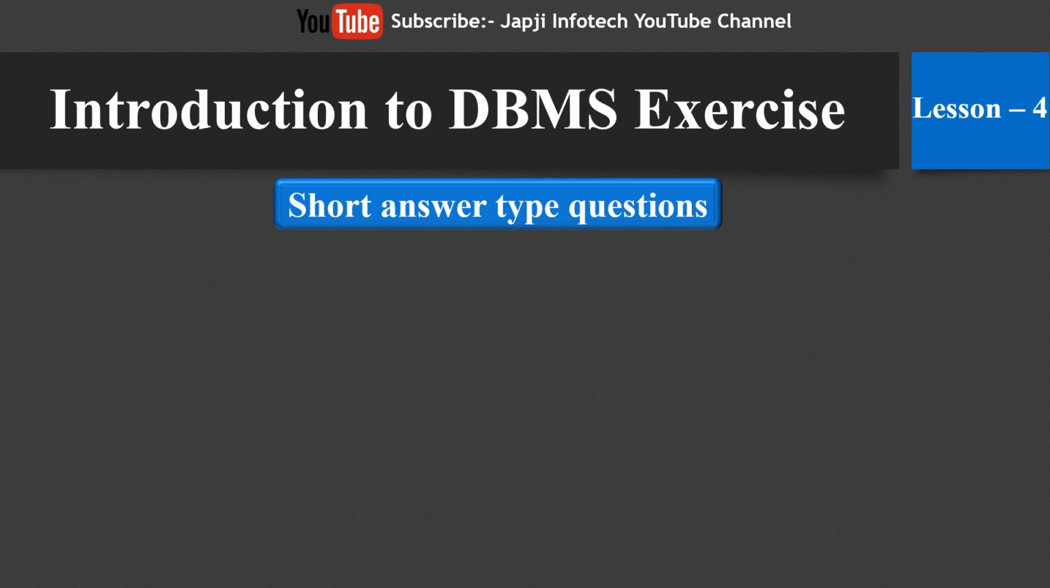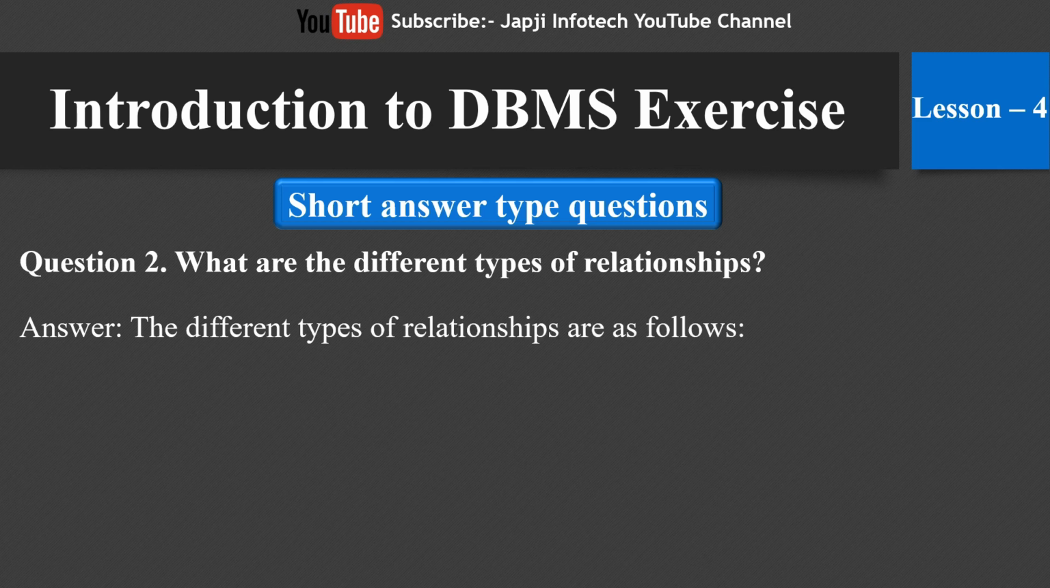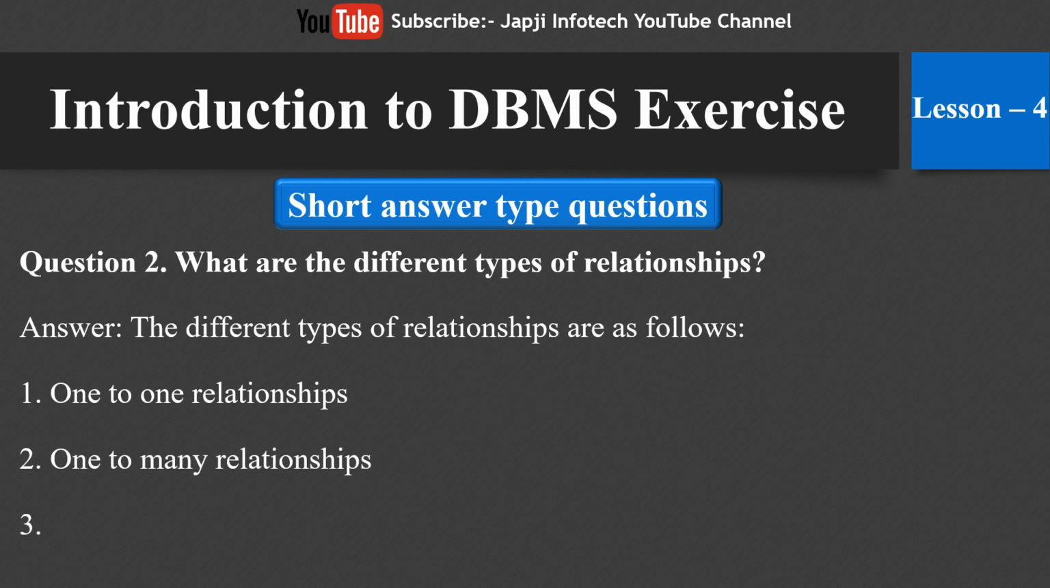Our second question is, what are the different types of relationship? The three different types of relationship are as follows. First one is one-to-one relationship. Second one is one-to-many relationship, and the third one is many-to-many relationship.